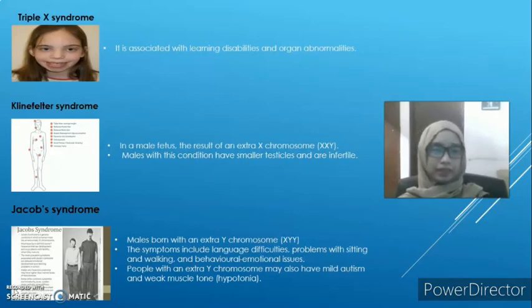Jacob syndrome. Males are born with an extra Y chromosome, XYY. The symptoms include language difficulties, problems with sitting and walking, and behavioral and emotional issues. People who have an extra Y chromosome may also have mild autism and weak muscle tone, hypotonia.